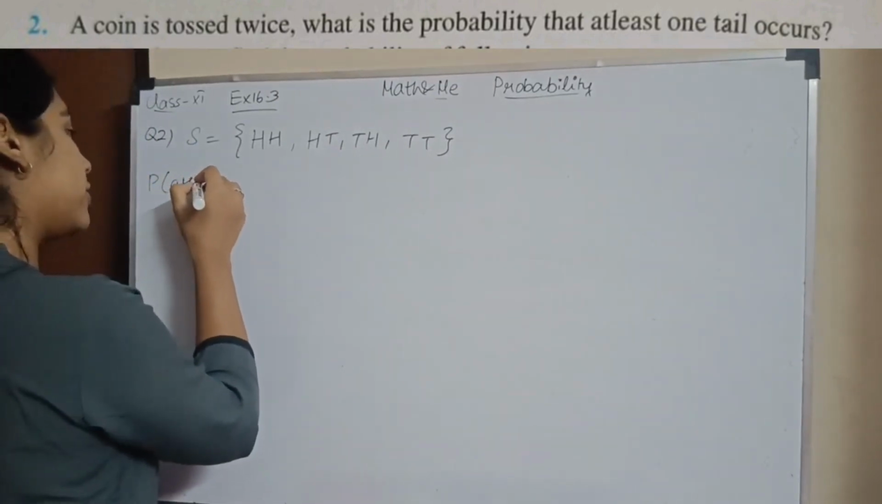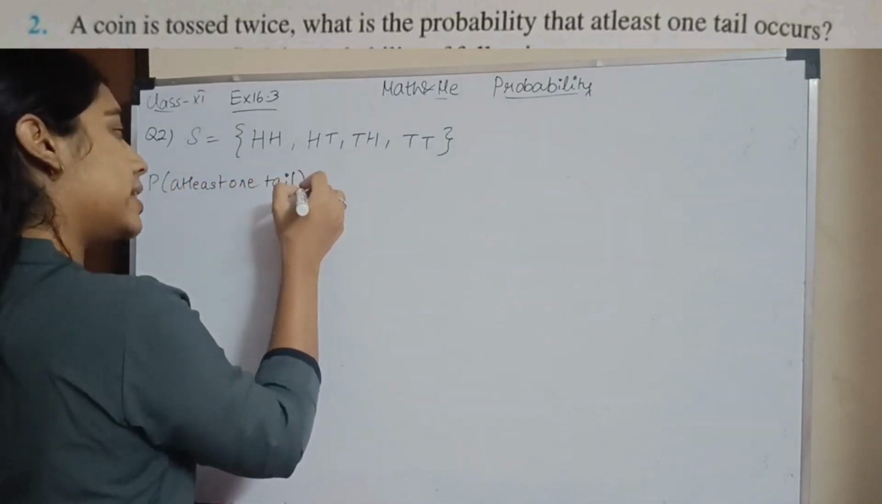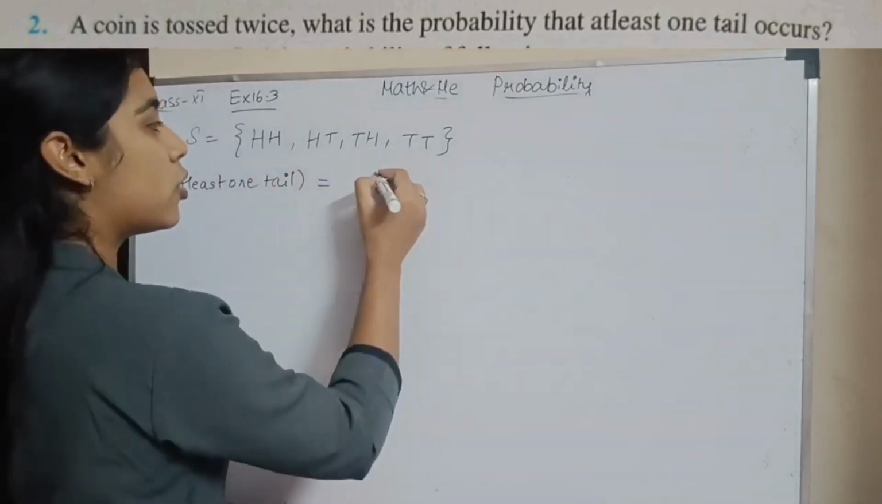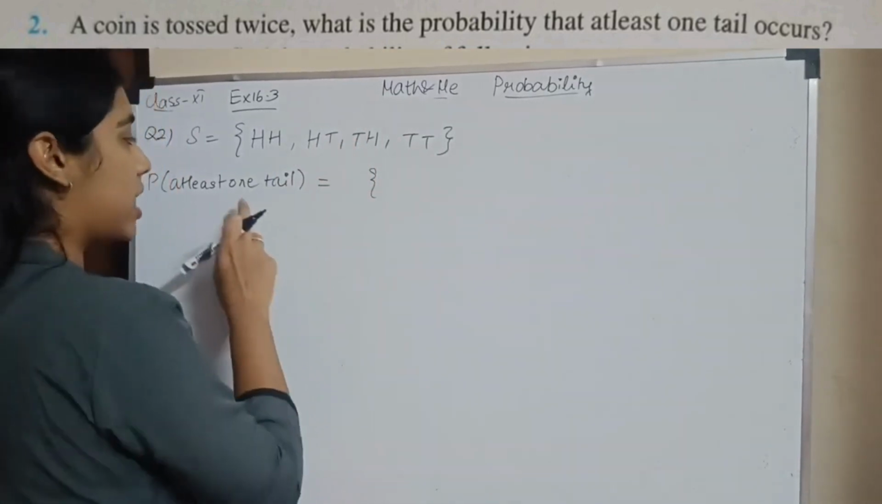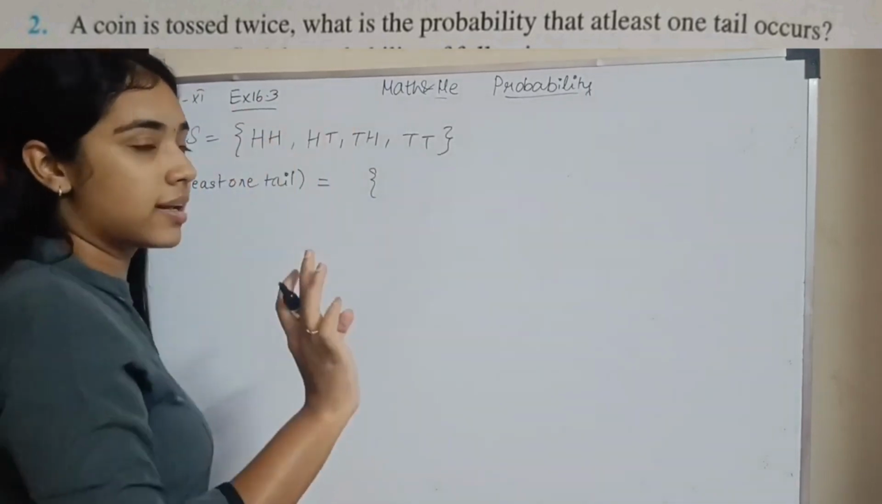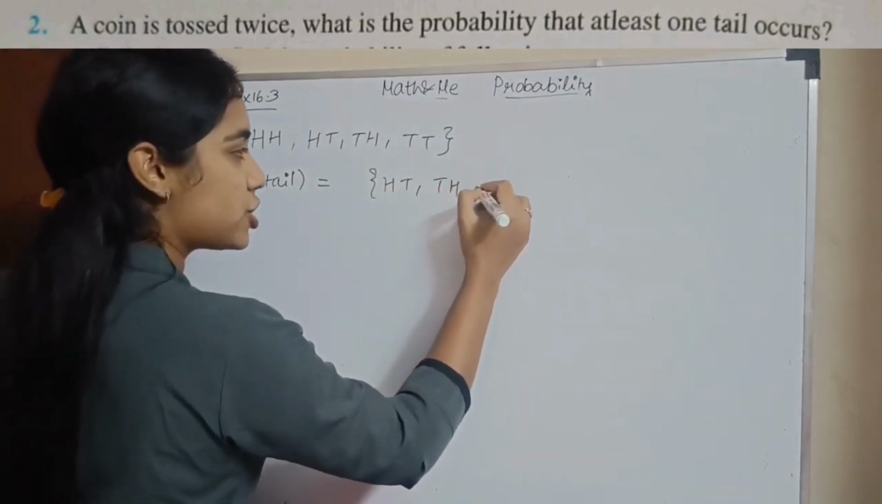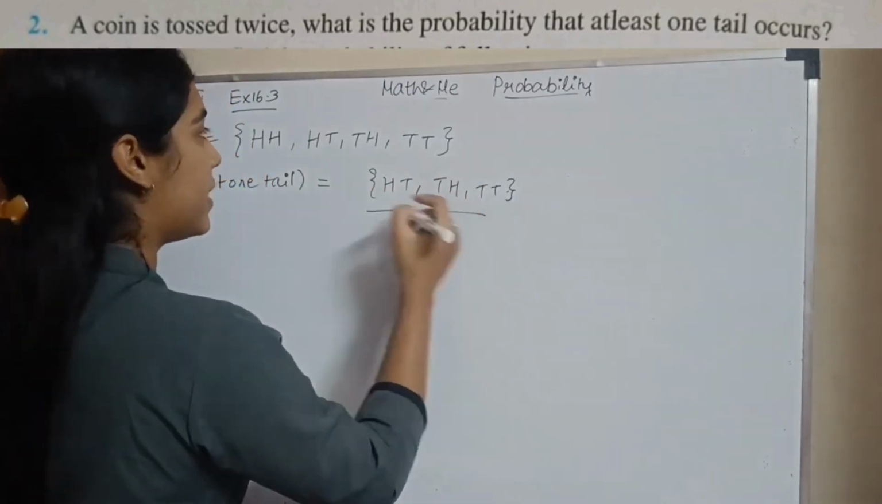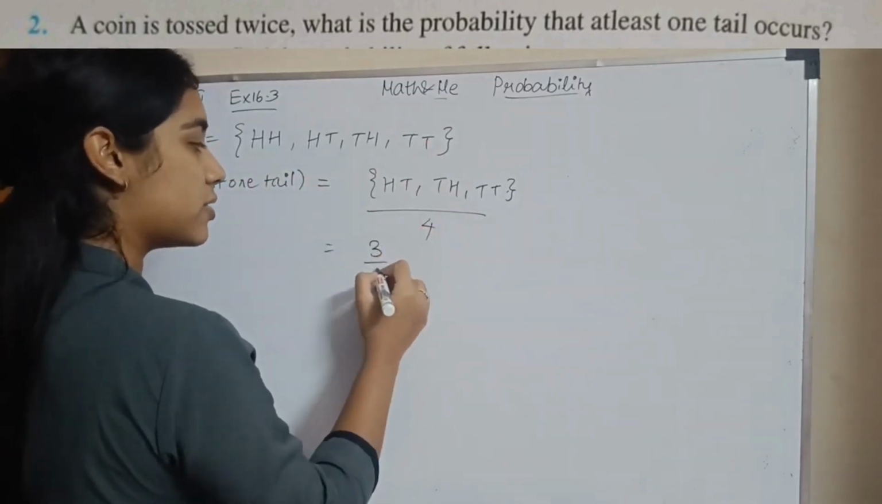So probability of at least one tail is the number of possible outcomes. What all outcomes are possible? You have 1 T here, 1 T here and 2 T's here. At least one tail means you should have a minimum of one tail, maximum can be any number. So it means your sample space will be HT, TH and TT divided by the total 1, 2, 3, 4. Correct? So your answer will be 3 by 4.